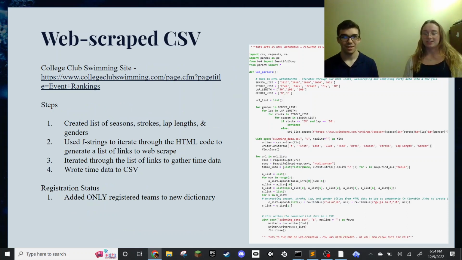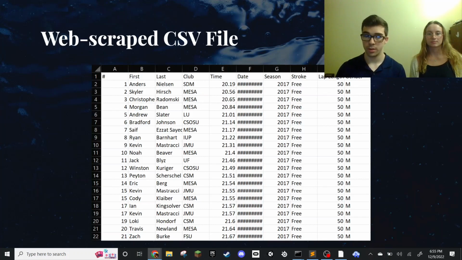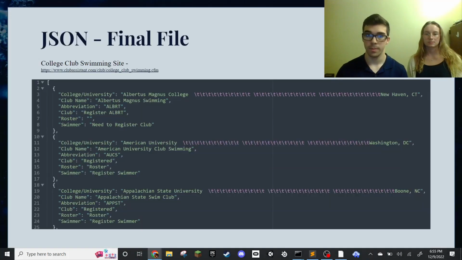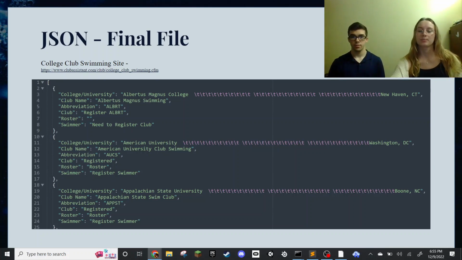So, to web scrape the CSV, you can see four different lists at the top of web parser 1. I went through every possible combination of those lists in multiple for loops, and iterated through each one and edited each row iteratively. And this is what it looks like when I finished each row, and this number on the side is the rank in that stroke in that season on that competition. And it shows gender and lap length and all the information that you need. And then this was our final JSON file, where we just extracted the location and team abbreviation information, essentially.